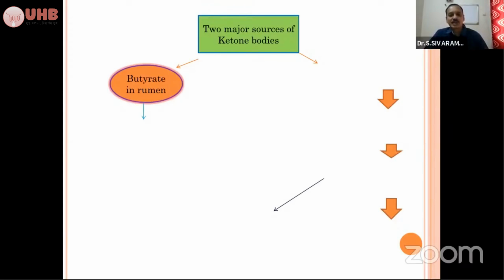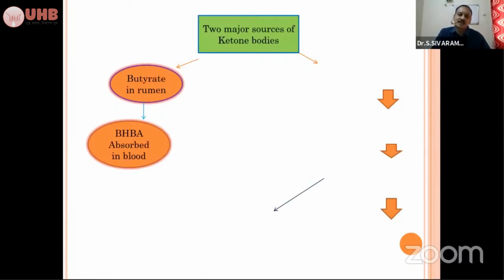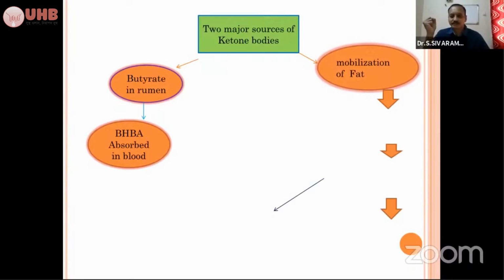The butyric acid, butyrate, which is produced in the rumen, is absorbed as beta-hydroxybutyrate in the blood, and it is used for energy purposes. Once it exceeds the normal level, then it is a hazard. So one of the sources of ketone body is butyrate in the rumen, which is converted into beta-hydroxybutyrate. The other main source is the mobilization of fat.